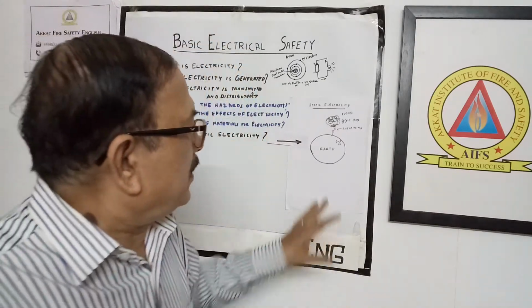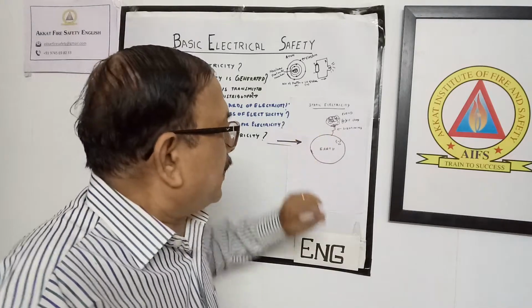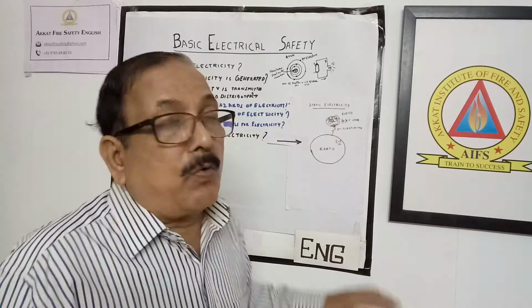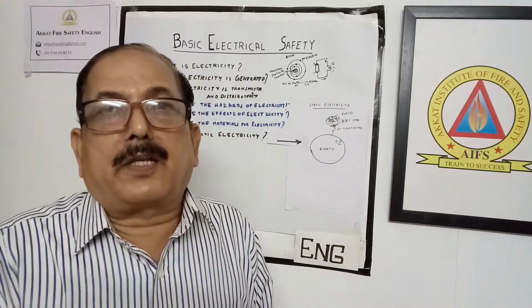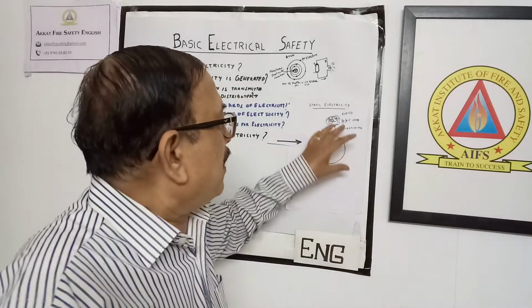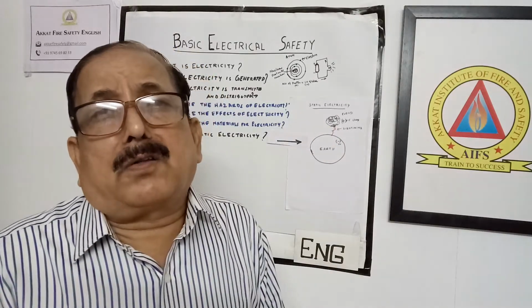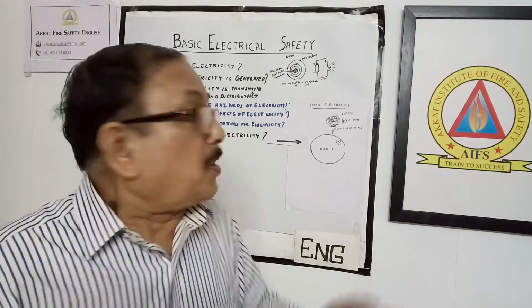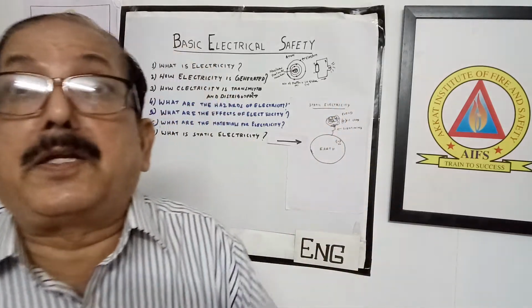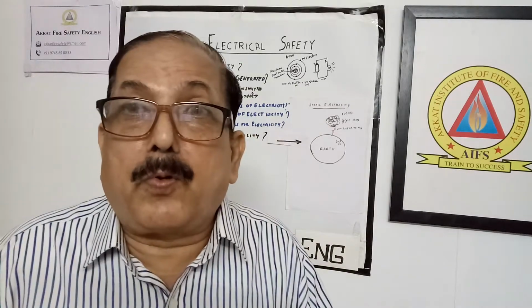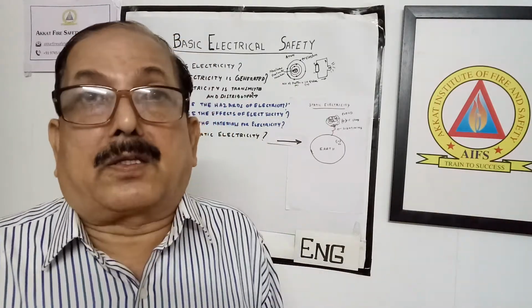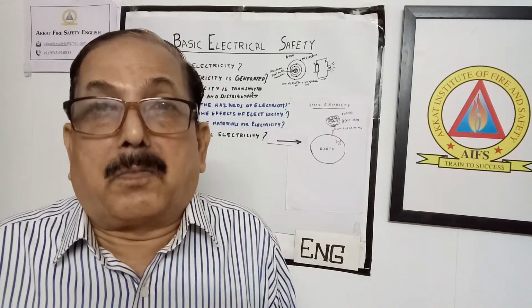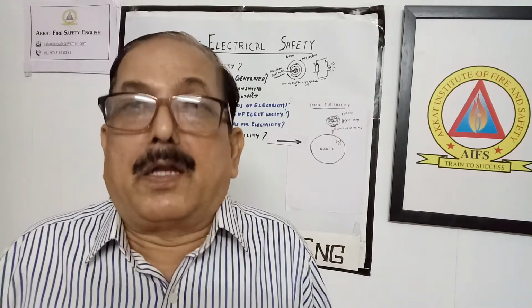So just imagine our earth condition, this is our earth. Earth is a negative charge. All of you know that the cloud is going to become a positive charge. Now if the charges become tremendously high, then suddenly it can get discharged as lightning. Suddenly heavy current will flow from the cloud to the earth. That is what actually happens in lightning. In this condition, a tremendous voltage is also building up and heavy current is passing.